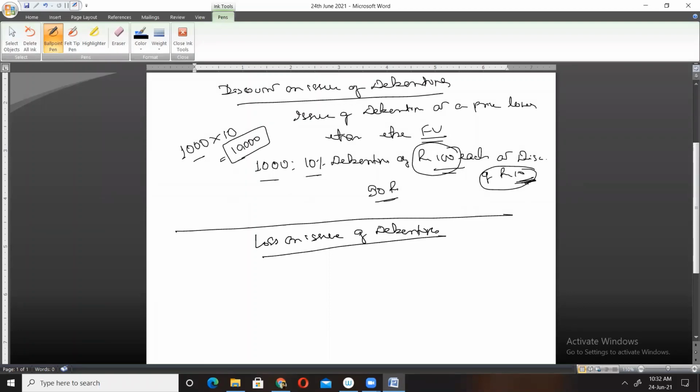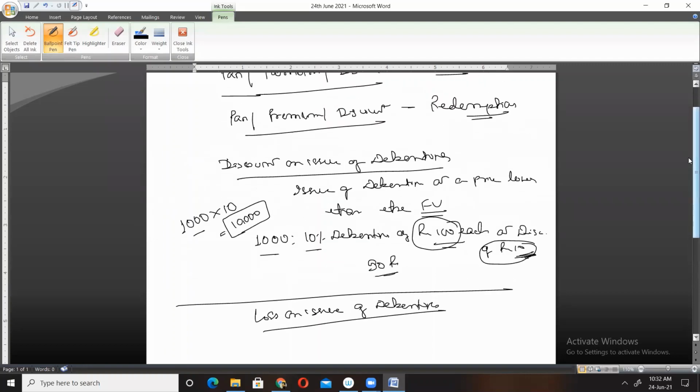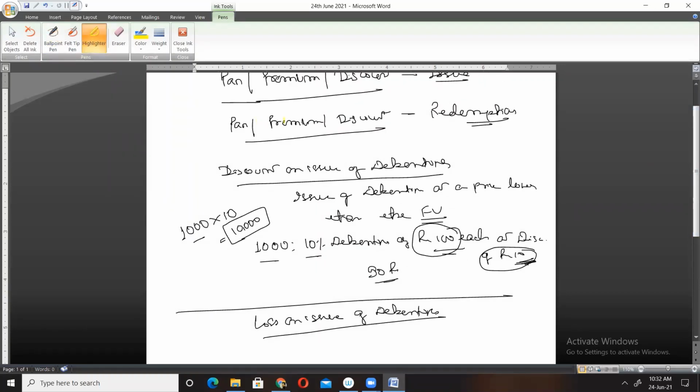At the time of redemption, the company may redeem these debentures at par, at premium, or at discount. Whenever the company returns these debentures at a premium, meaning at a price higher than the face value, it is termed as loss on issue of debentures.